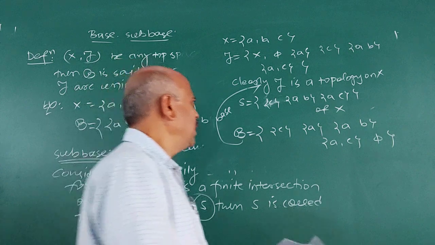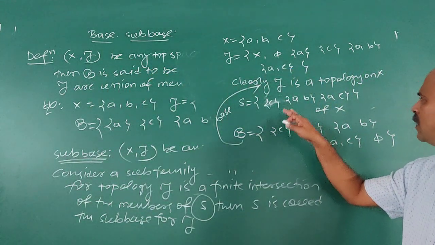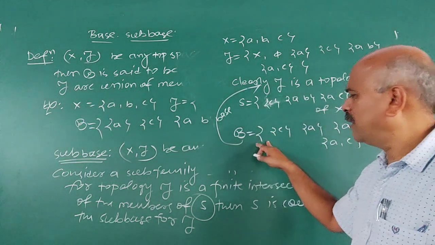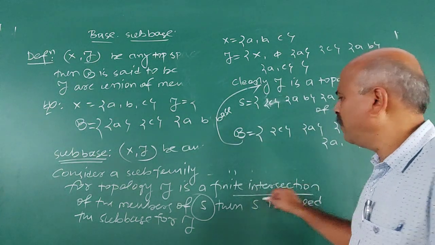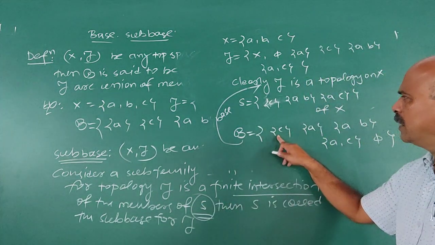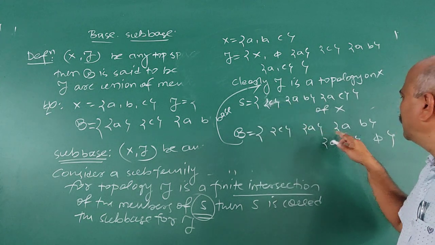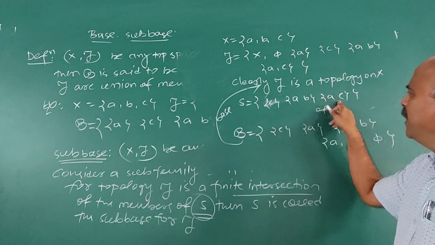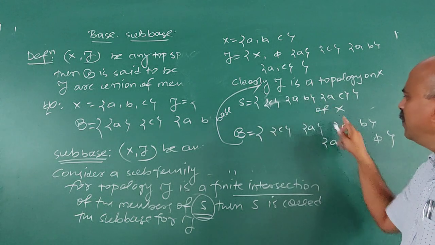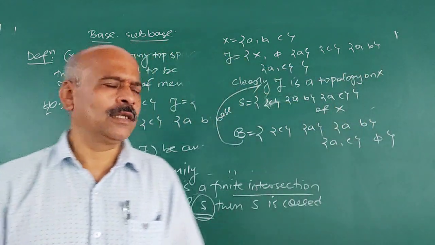But see, the members of B are finite intersections of members of S. Because take the intersection of C and AB, that is phi, and AB and AC, you will get A. Intersection of AB with AB is AB, AC with AC is AC. Finite intersection.